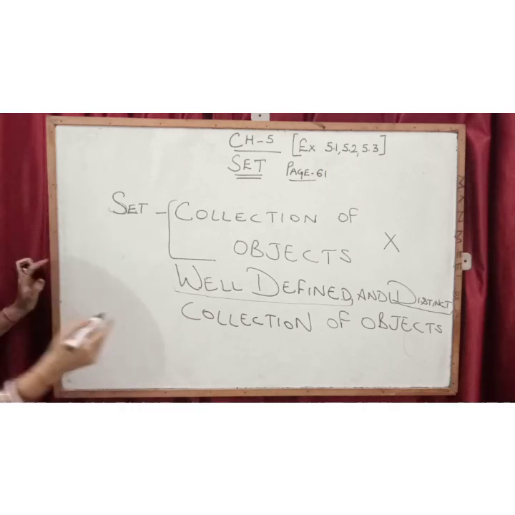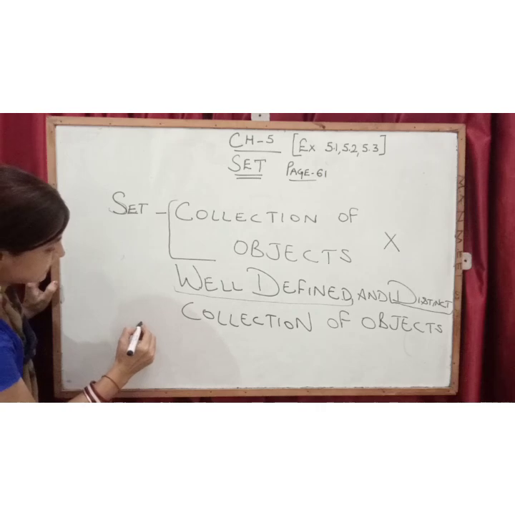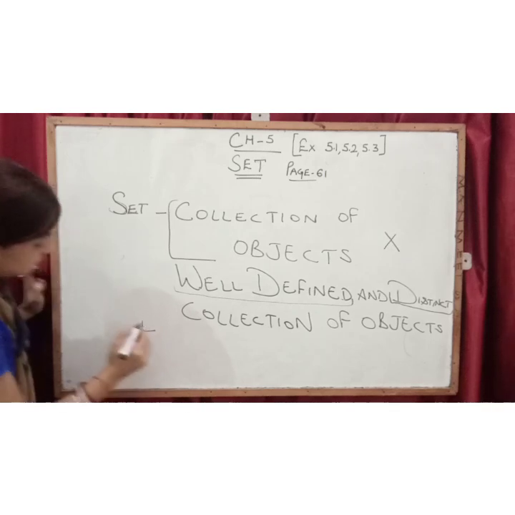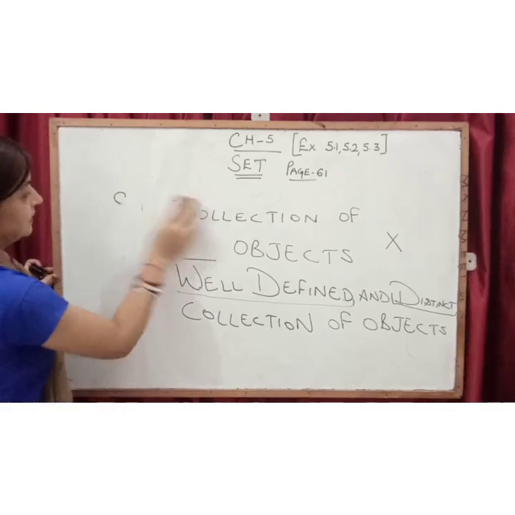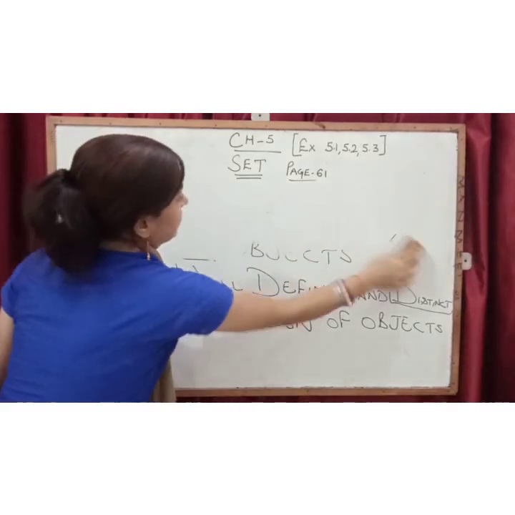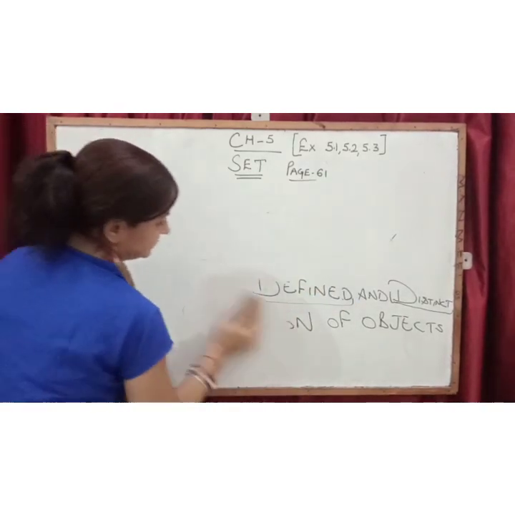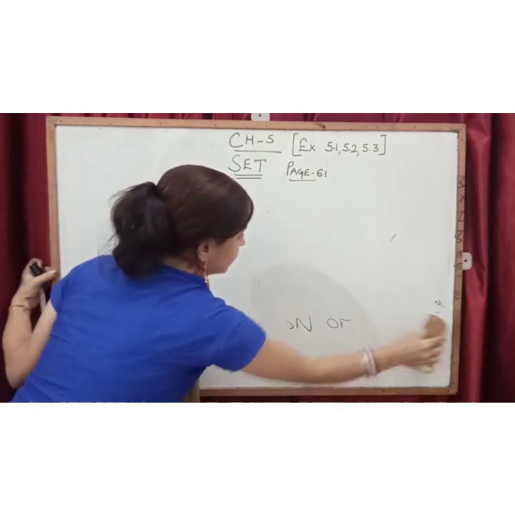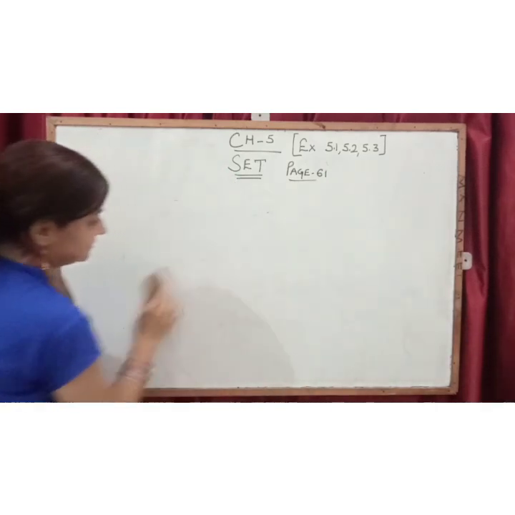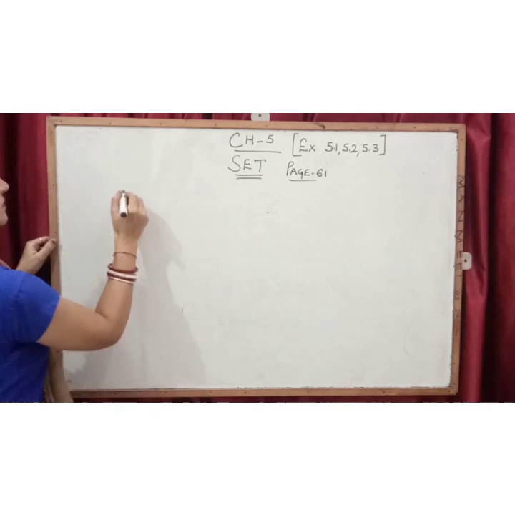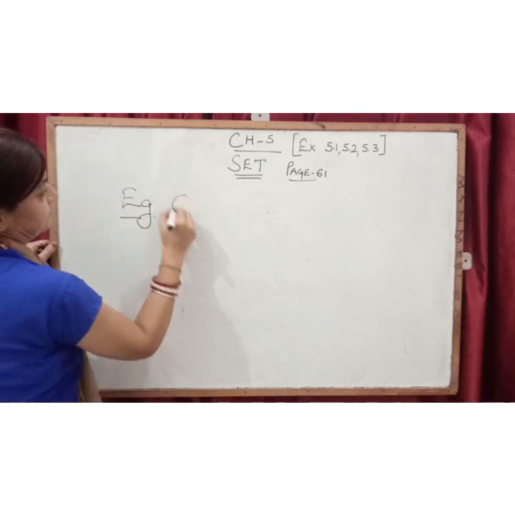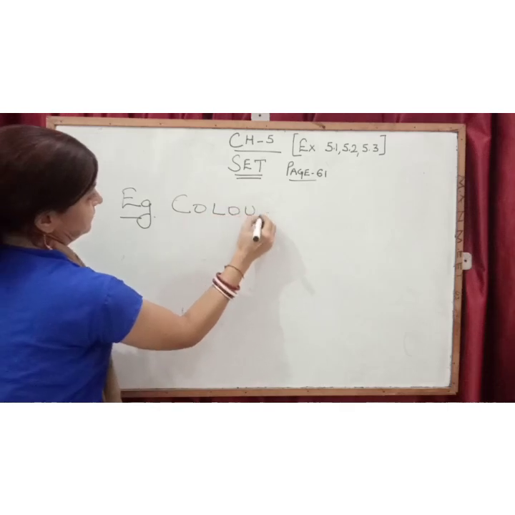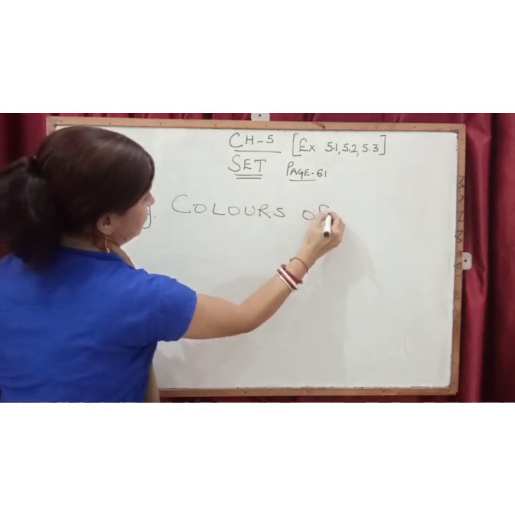Let me explain you with an example. I'm going to take an example of colors of rainbow.